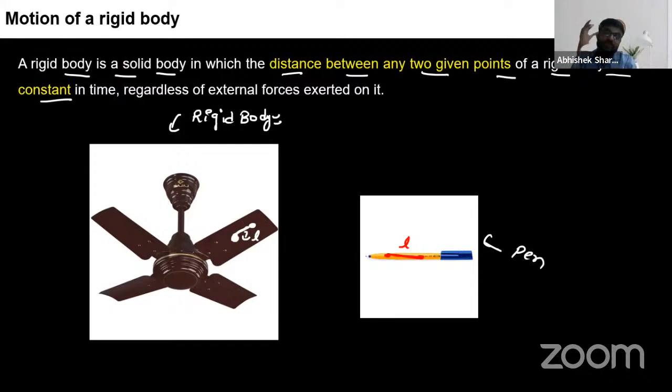So irrespective of its rotation plus translation, always and always, in between these two points, the distance will always be constant. That's why we consider the pen also as a rigid body. So I hope the rigid body definition is clear.